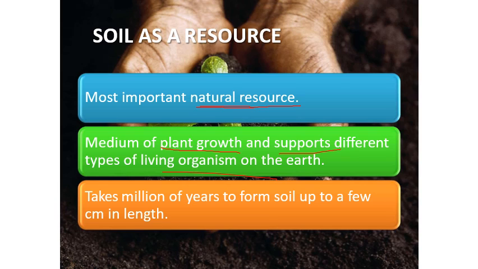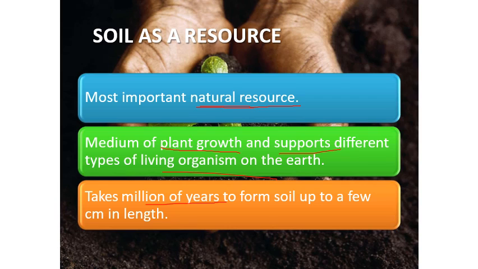Whatever soil you are seeing right now across your region, across your surroundings, has been developed from millions of years ago, just like coal and petroleum, which we have as fossil fuels, another important natural resource.